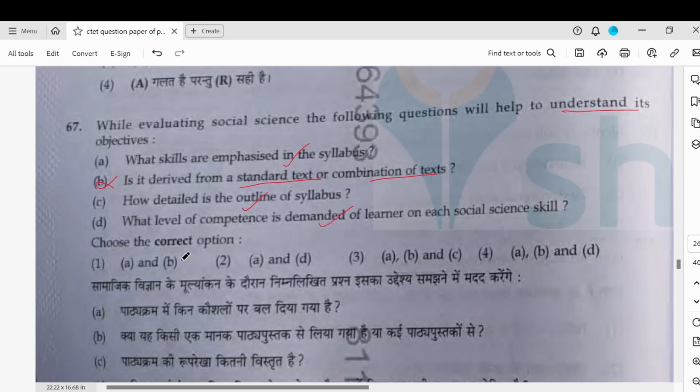So A and D is one. A and D should not be there. So B definitely is not there. So I will go with option 2. This is being done in the process of elimination. I will wait and see what CTET says about this answer.